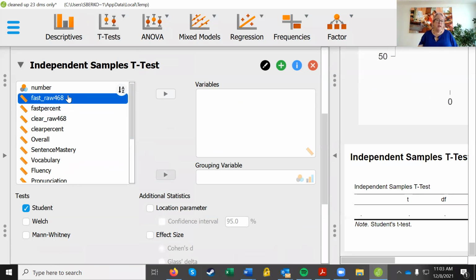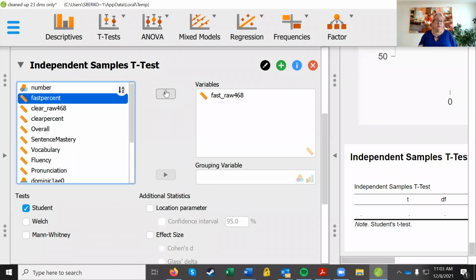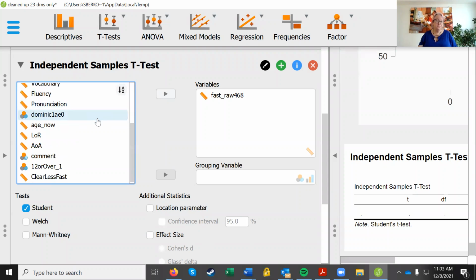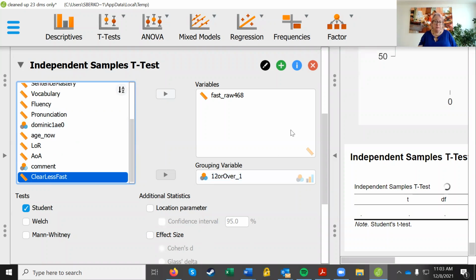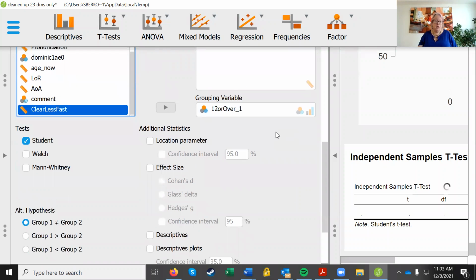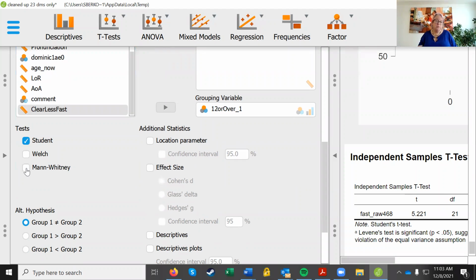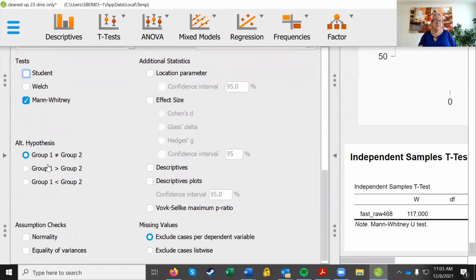Same question, right? How'd they do on the FAST score? And our group is 12 or over is a 1. We cannot use student t-test. We're going to use Mann-Whitney U. Get rid of student t-test. And we're going to leave the hypothesis as group 1 not equal to group 2.